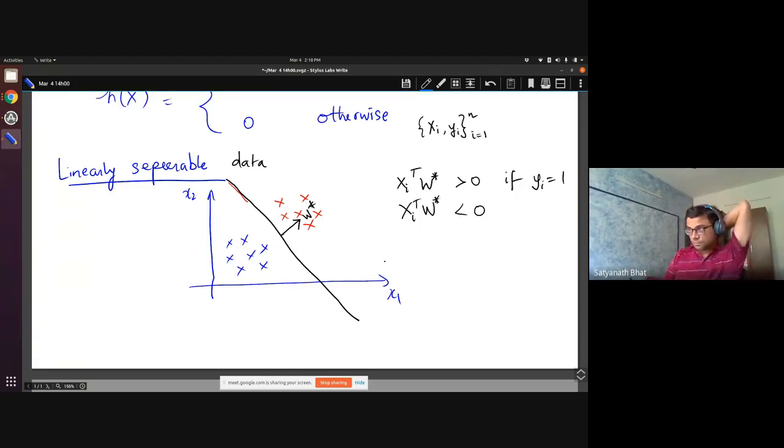Okay. So now, this is the usual notation.